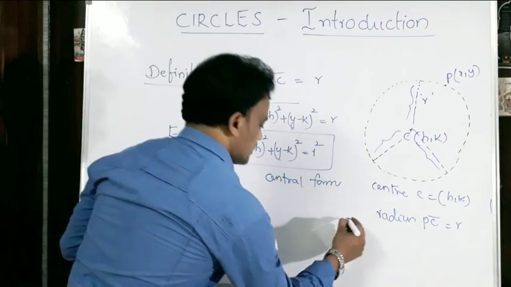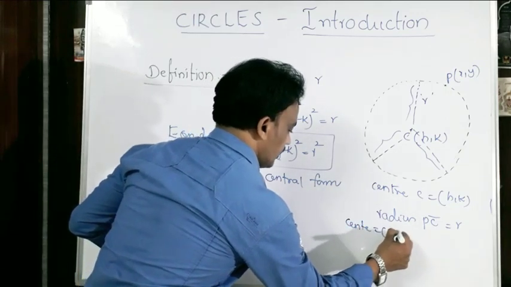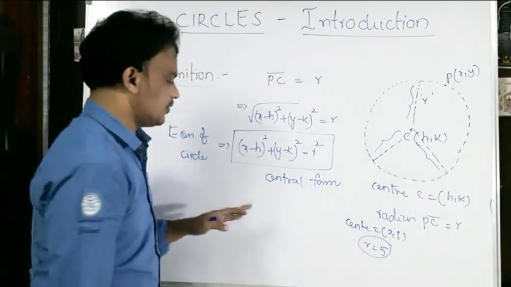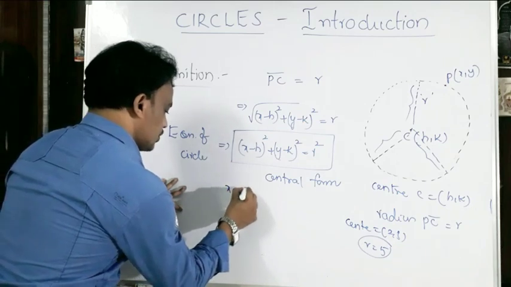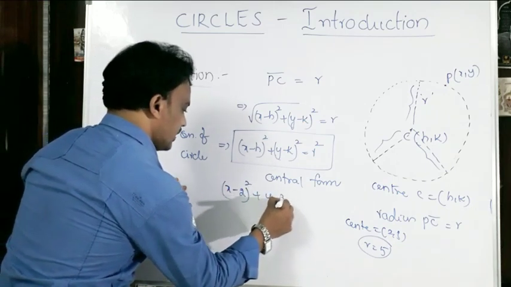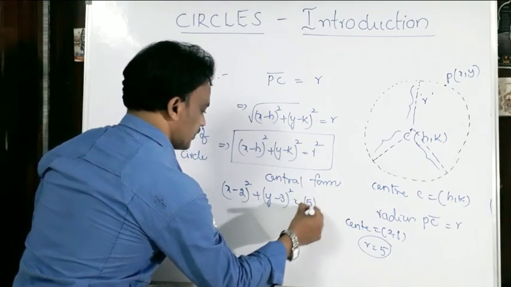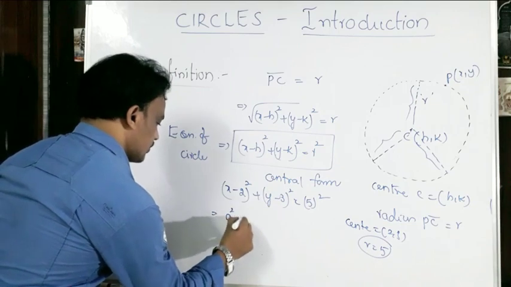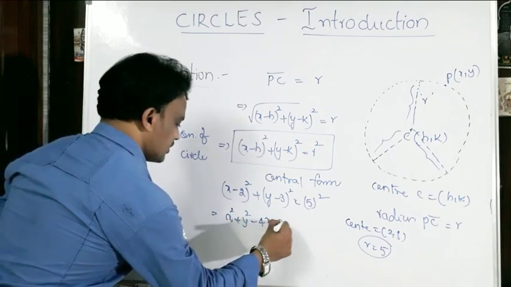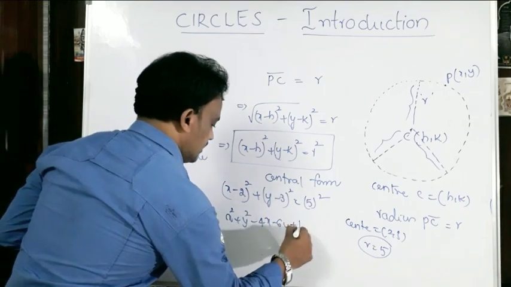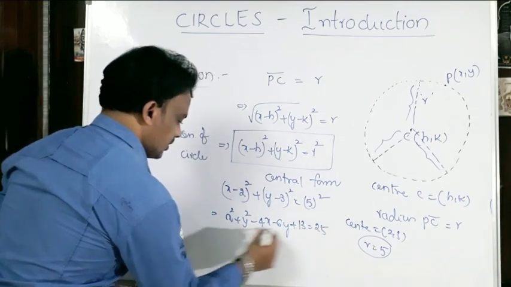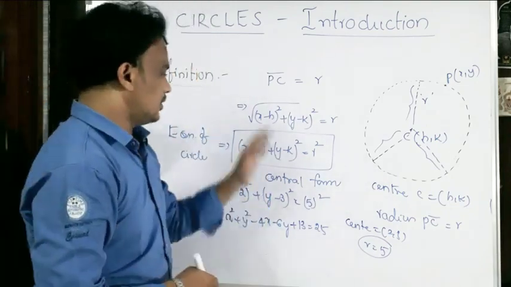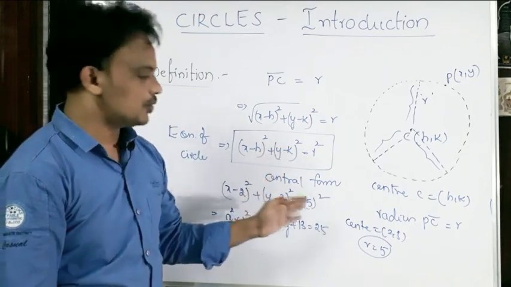Suppose here the center is (2, 3) and the radius is 5. Okay, right. So then what is the equation of the circle? Yes, you can write (x minus 2) whole square plus (y minus 3) whole square is equals to 5 square. Then after expanding this one, we get x square plus y square minus 4x minus 6y plus 13 equals to 25. The same thing you can write as minus 12 is equals to 0. Okay, yes. So this is the equation of a circle in central form, whose center and radius are given.